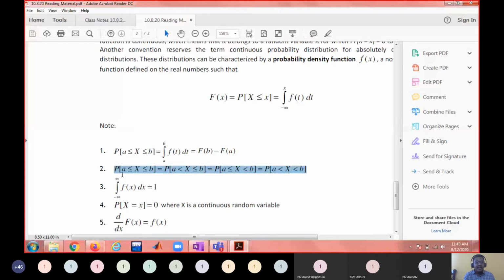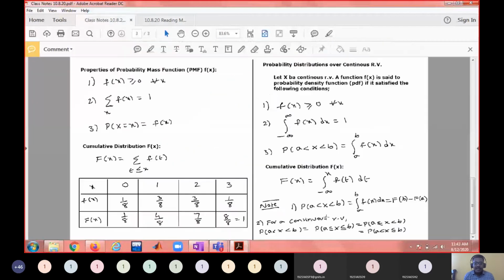For a discrete random variable, whether the less than or equal to inequality is there is very much important. So that is what I have written here. For a continuous random variable, probability that a less than x less than b is the same as this one. All of you remember this.